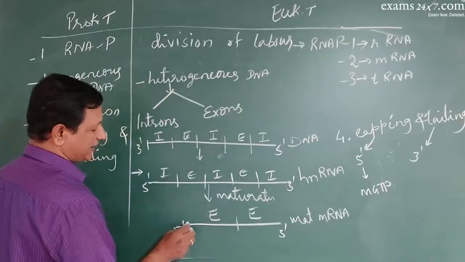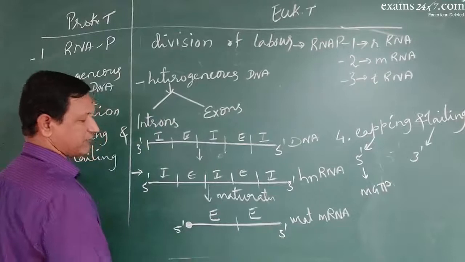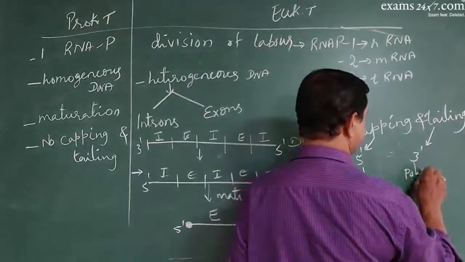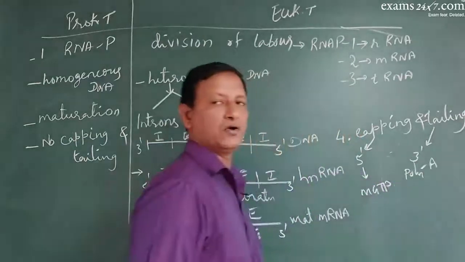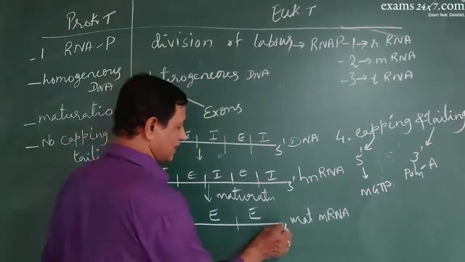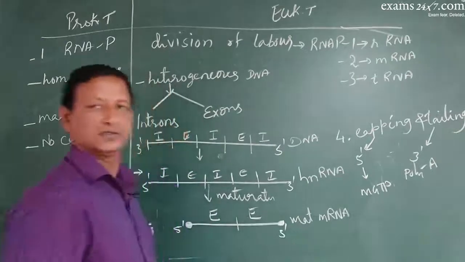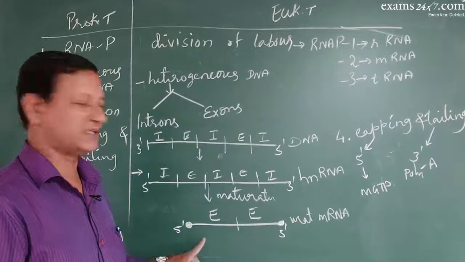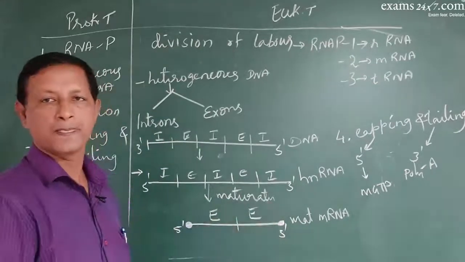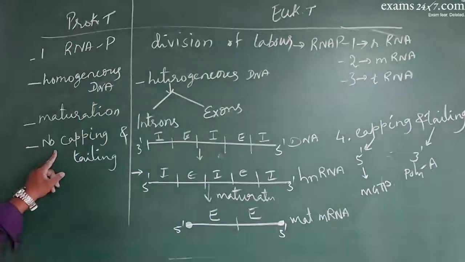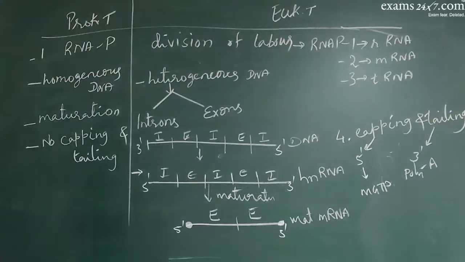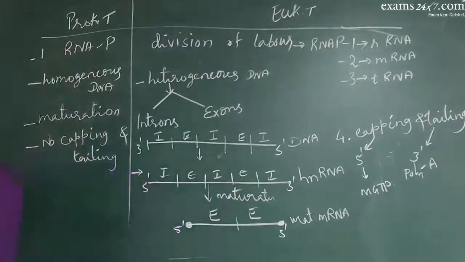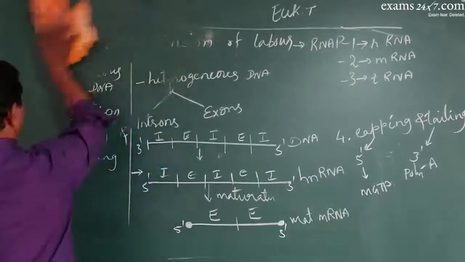At the 5' end, methyl guanosine triphosphate will be attached, and at the 3' end, adenylic acids or a polyadenosine chain will be attached like this. Now this is called the eukaryotic matured mRNA with the cap and tail. Such things are not there in prokaryotes. So these are all the various differences between the prokaryotic and eukaryotic mRNA.